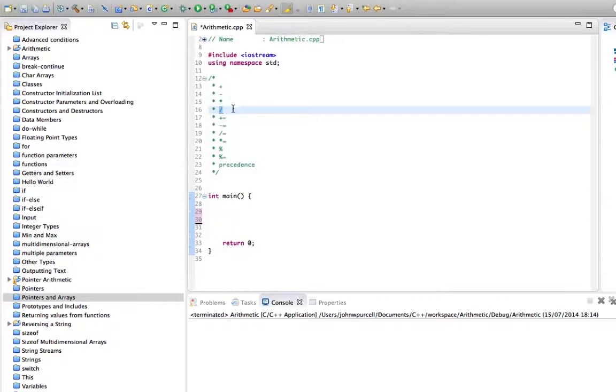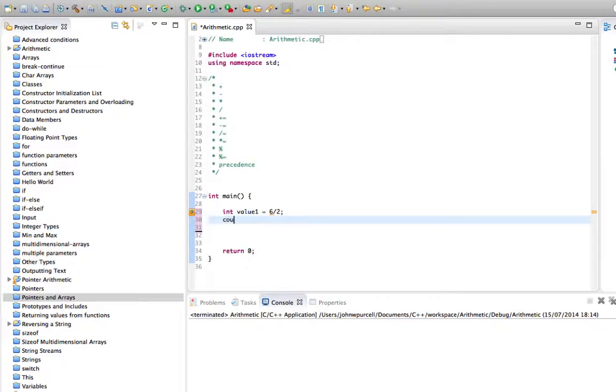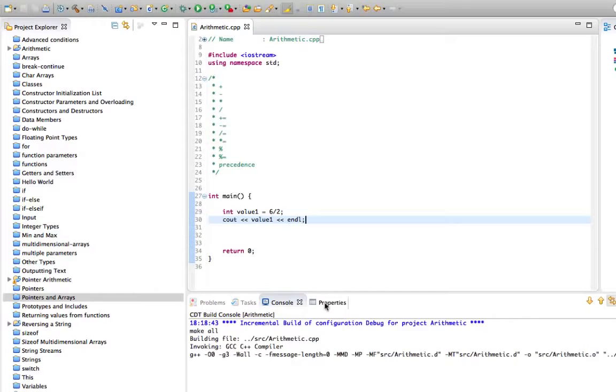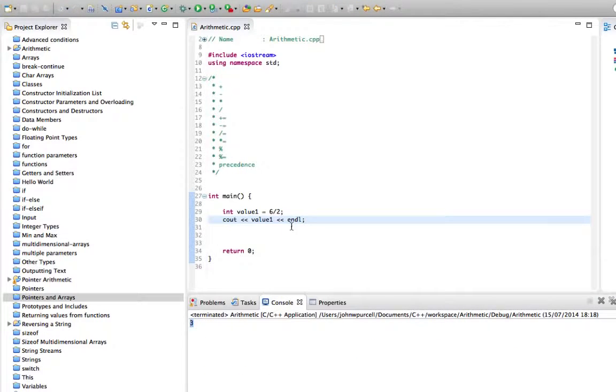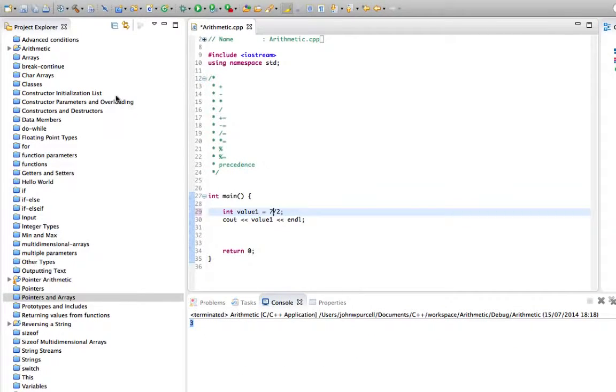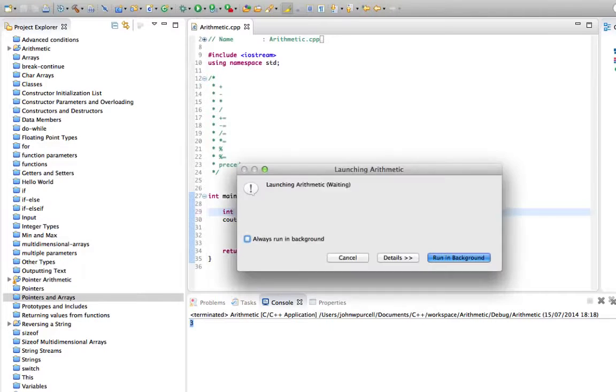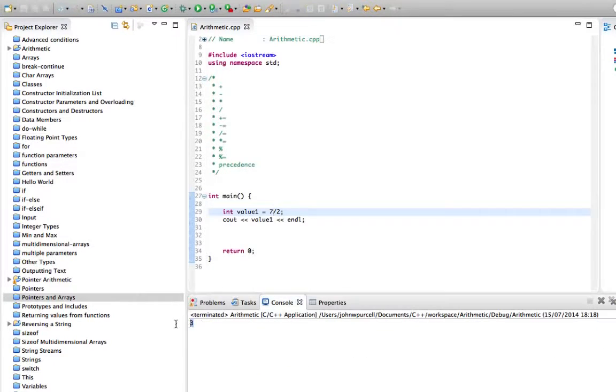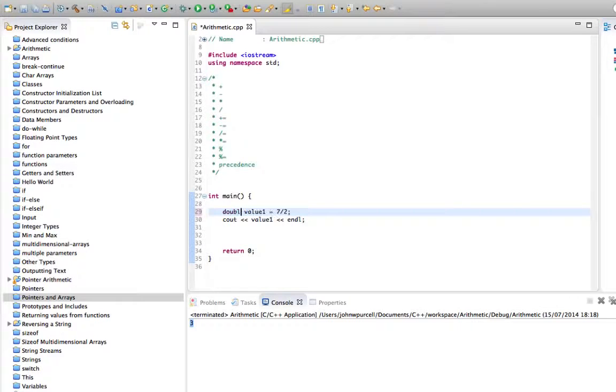But there's a bit of a gotcha with division. Let's say you do int value1 equals 6 divided by 2, and then cout value1. This does what you'd expect. So if we run this, then we should get 3. But look what happens if we do 7 divided by 2. We still get 3. Even if we change this to double value1 equals 7 divided by 2, and we run this, we're still going to get 3.